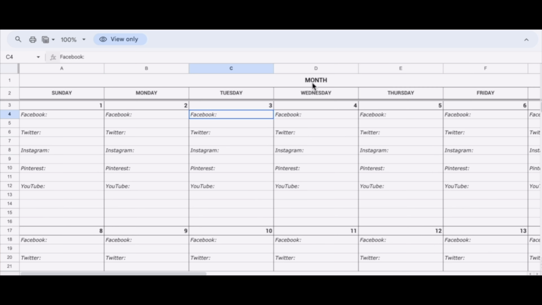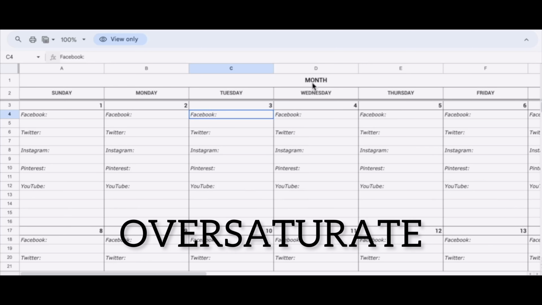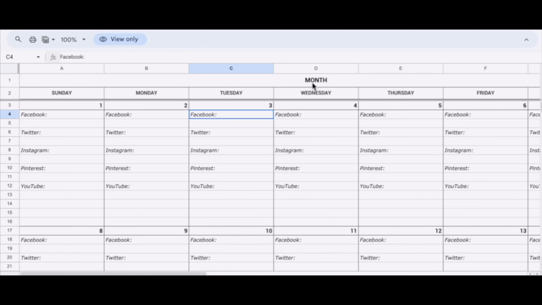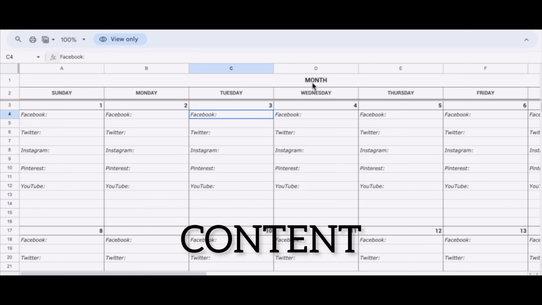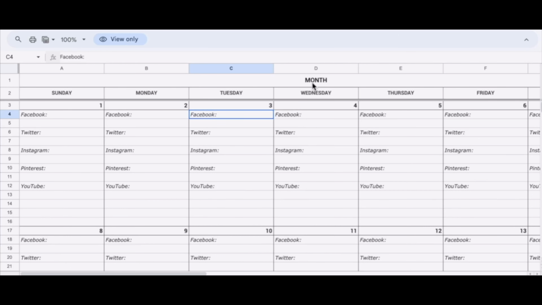So what is that one advantage you get by creating these calendars for repurposing your content? See, one thing is there that if you do not create a calendar, if you don't keep a track of what content you are posting on social media and all other platforms, you are going to annoy your audience. You are going to oversaturate them. So don't do that. When you have a proper calendar, you will never run out of content. There will always be a pipeline. You'll be able to plan your strategy carefully.